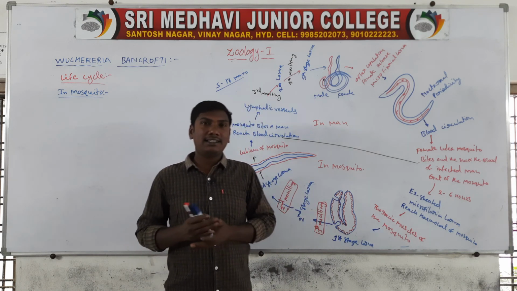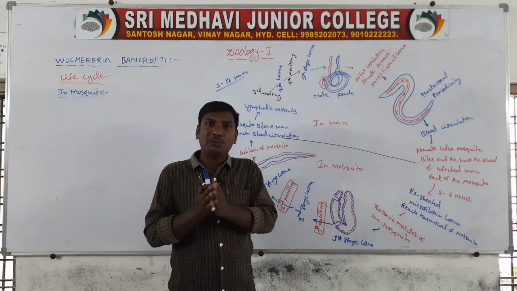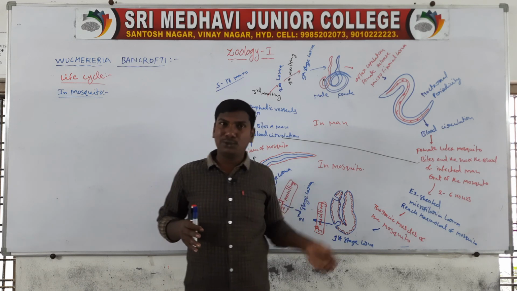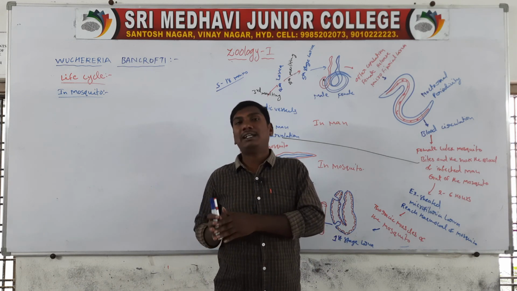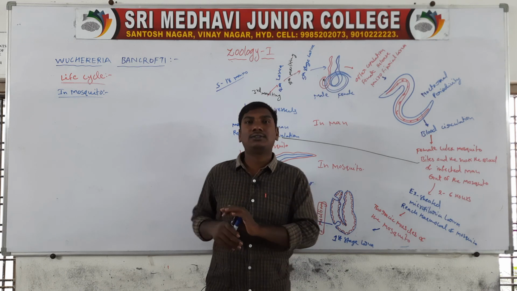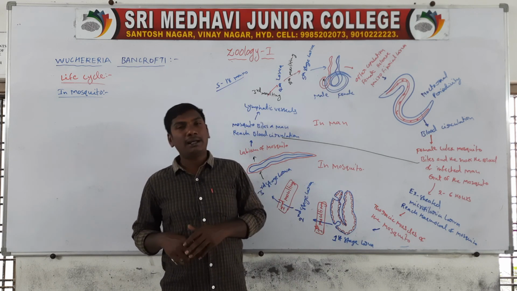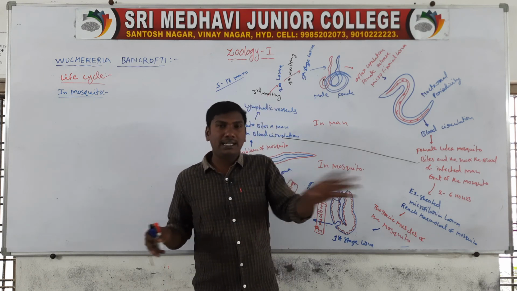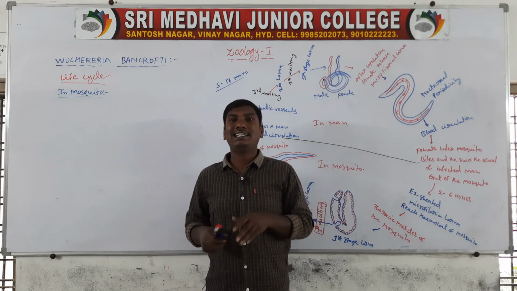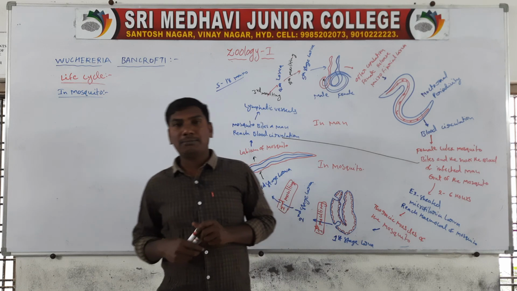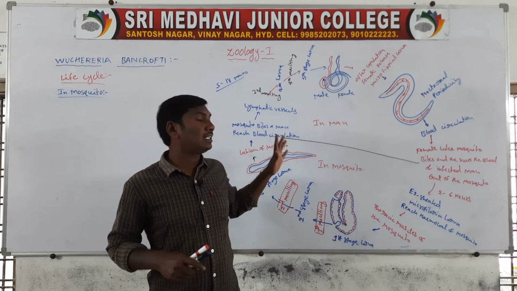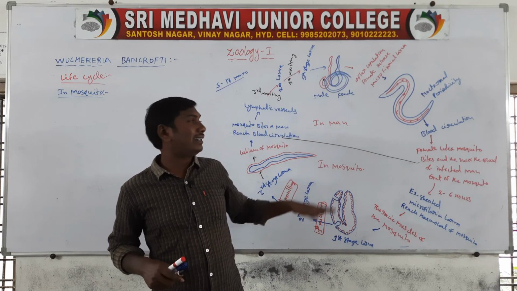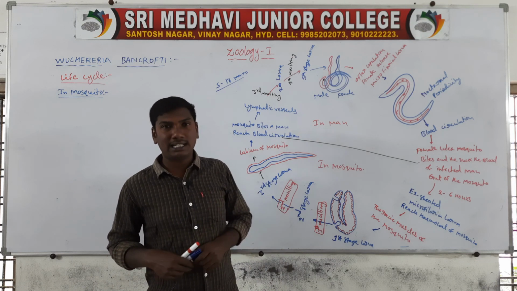Next one, escape from mosquito bites by using mosquito nets and mosquito repellents like Good Knight. This is the prevention of mosquito bites. Next one, in stagnant water areas, spraying kerosene kills the larva stages of the mosquito. So this is the prophylaxis of Wuchereria bancrofti, and this is the total life cycle of Wuchereria bancrofti.